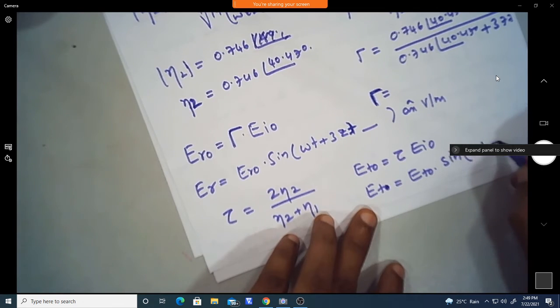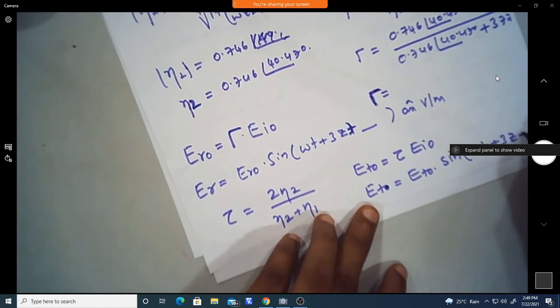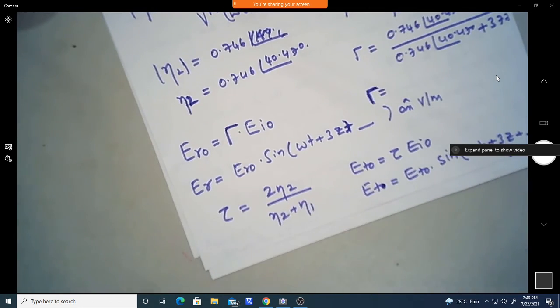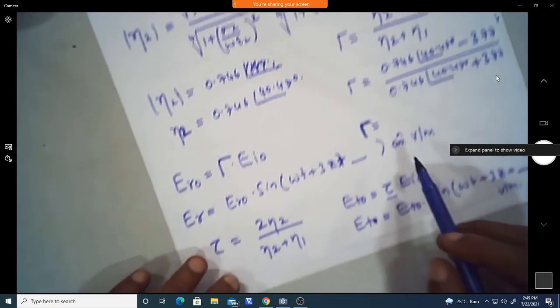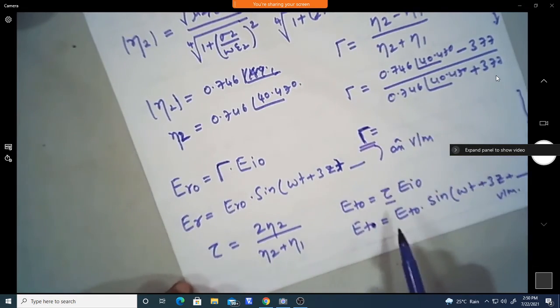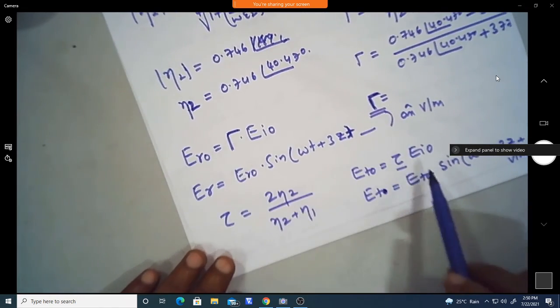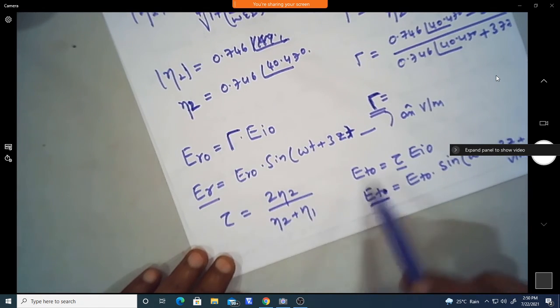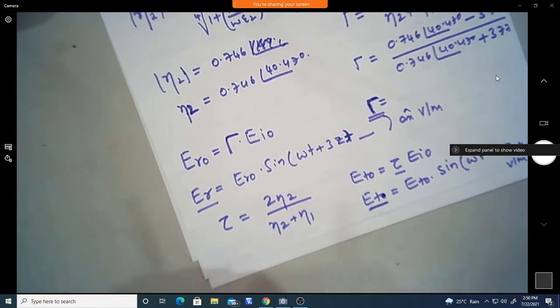That is the transmitted wave. Like this we need to find the transmission coefficient and the reflection coefficient. Based on their magnitudes, we can find the reflected voltage and the transmitted voltage. This is how we need to find the values.